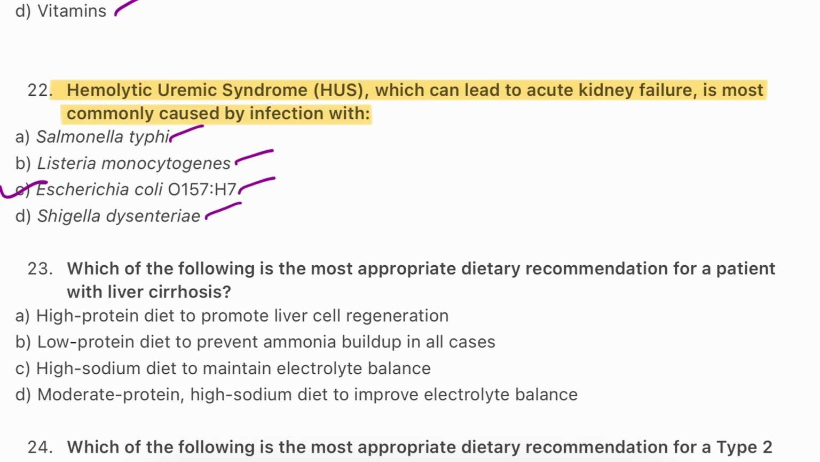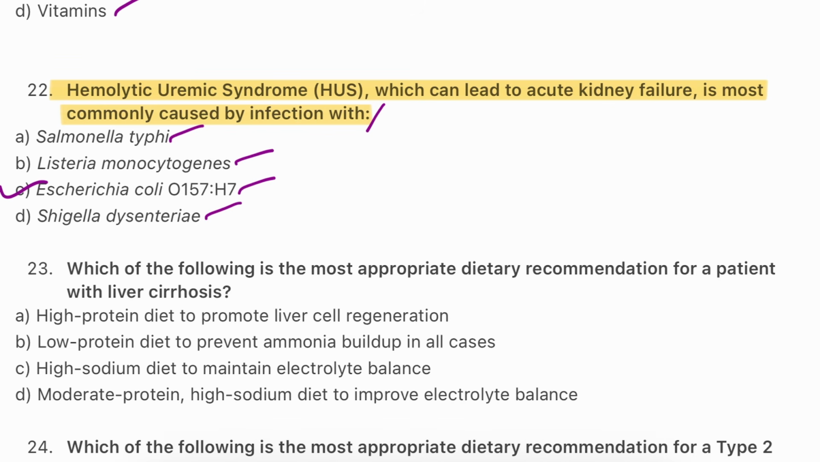O157:H7. So this question I have remembered with the uncooked beef. I'm not sure whether the two questions are one, but to be sure I have split this question into two. Let me know in the comments if both questions which I have talked about are the undercooked beef question. Okay, let me know in the comments.